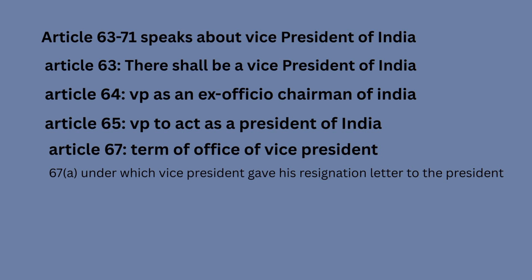Article 67 talks about the term of the office of the Vice President. Article 67A, under which the Vice President gives his resignation letter to the President. Article 67A was mainly in the news because the present Vice President gave his resignation letter under Article 67A. So one should remember this article.